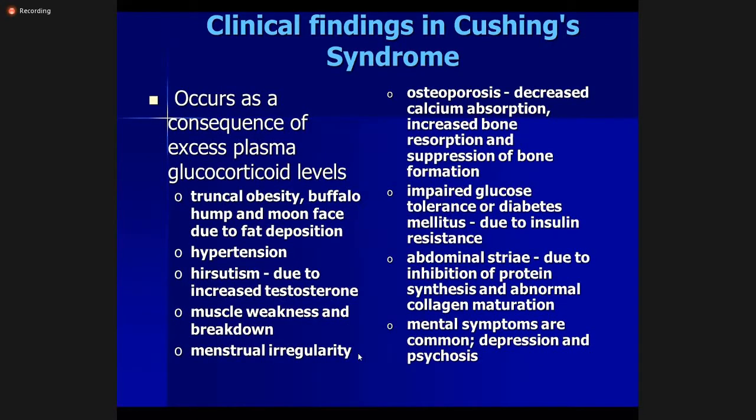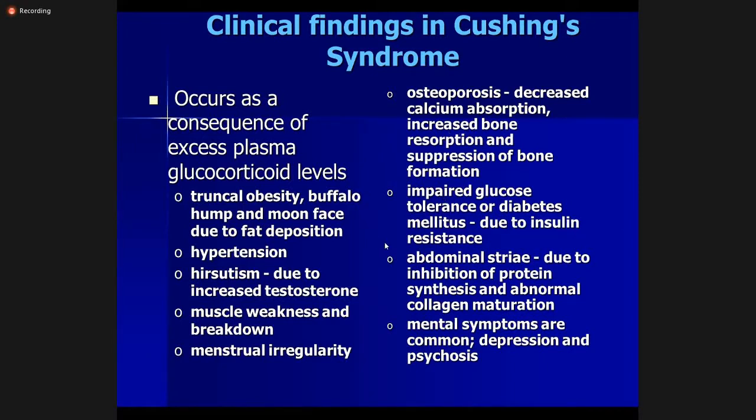So clinical findings in Cushing syndrome occur as a consequence of excess plasma glucocorticoid levels. When the cortisol levels are excessive, there is excess of fat in the body, which results in truncal obesity, buffalo hump, and moon face due to fat deposition. Then there is hypertension, hirsutism due to increased testosterone, and muscle weakness and breakdown. Menstrual irregularities are present, and osteoporosis is present due to decreased calcium absorption, increased bone resorption, and suppression of bone formation.